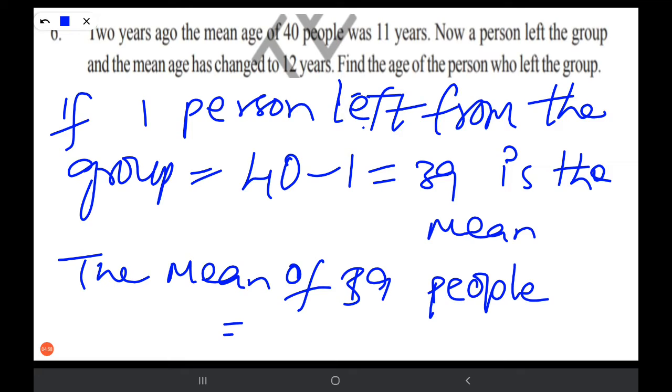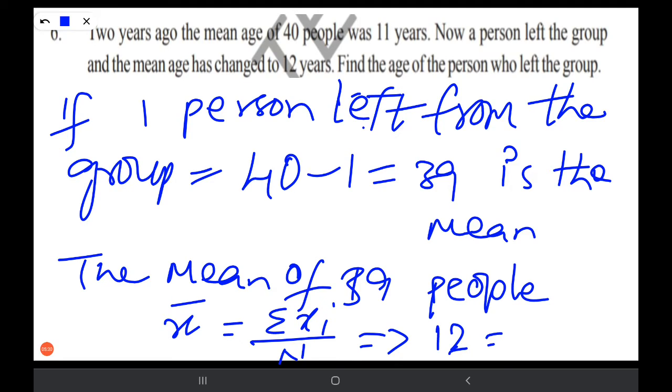What is the formula? x bar is equal to sigma xi by n. Sigma xi is what we have to find. So x bar value is 12, is equal to sigma xi, which we have to find, and n value is 39.